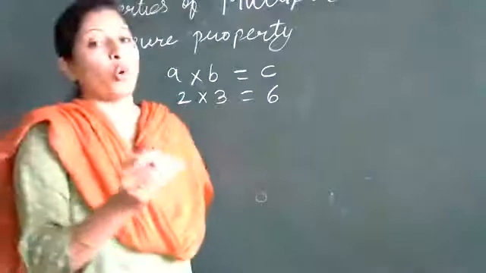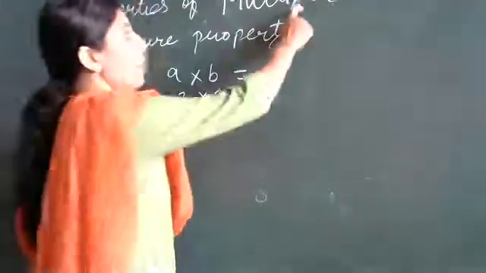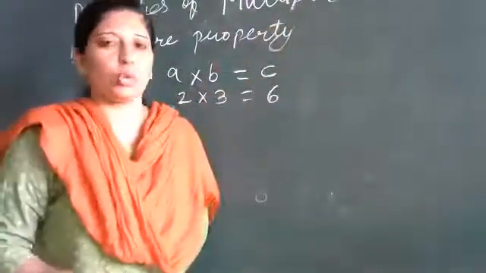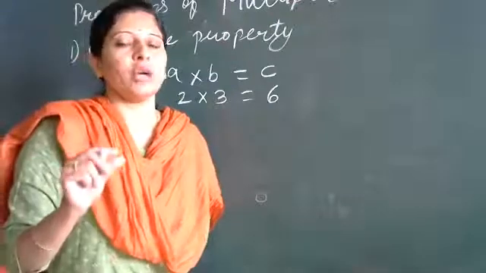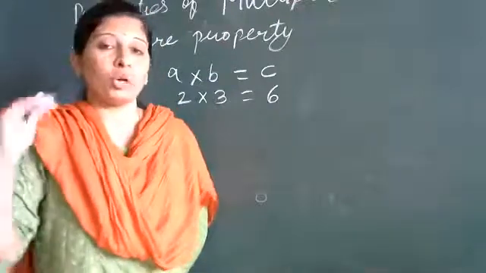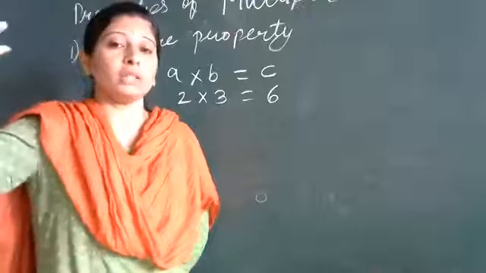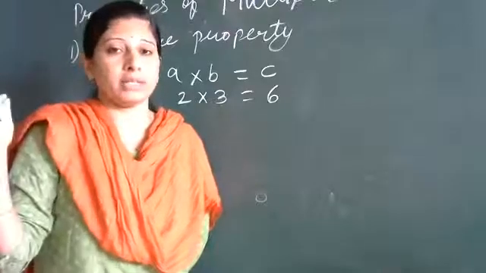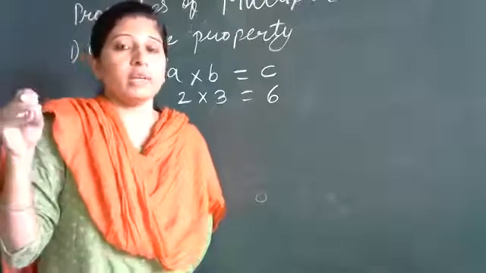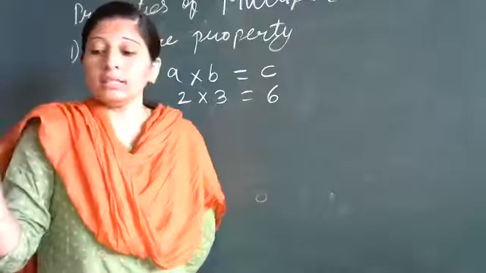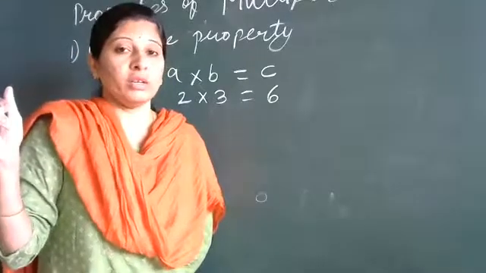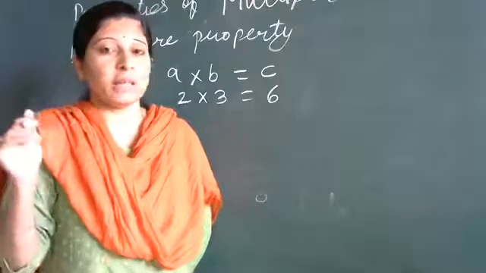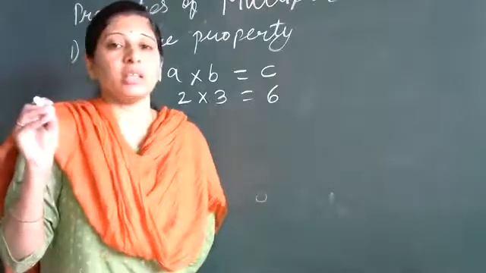Closure property holds for addition and also for multiplication. It doesn't hold for subtraction. These basic things we are doing because they are important to solve more complicated examples. So you should know this. In higher classes, these properties are used. You may be thinking we are doing the same thing, but these are basic things.